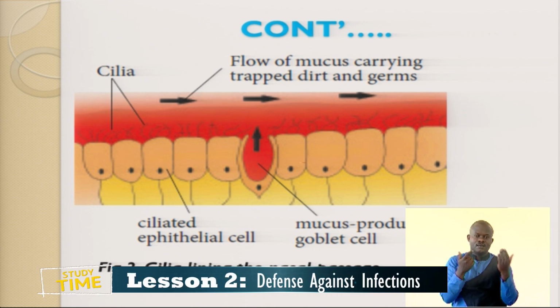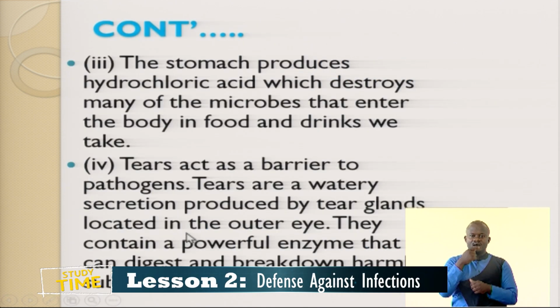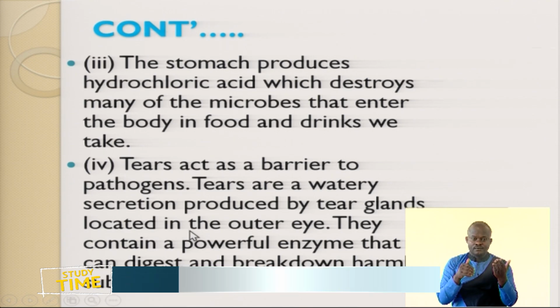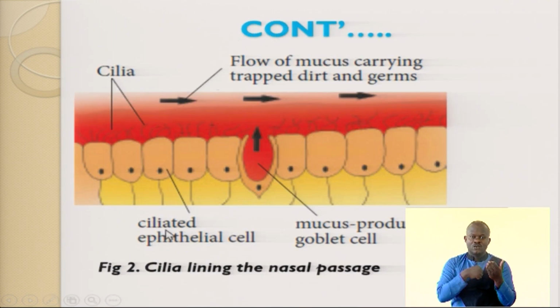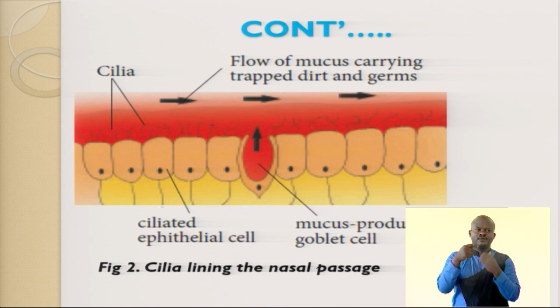We have that diagram, and we have ciliated epithelial cells. They are ciliated, they have cilia. These cilia are very important, trapping dust and trapping microorganisms or pathogens that are trying to enter into the respiratory system or the nasal passages.